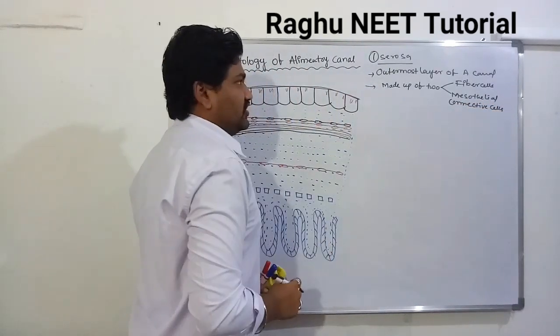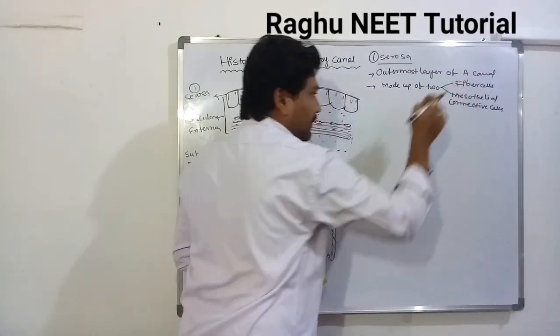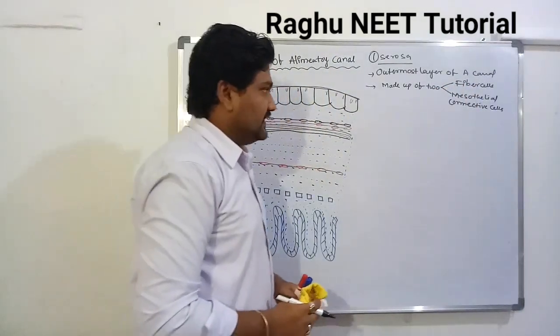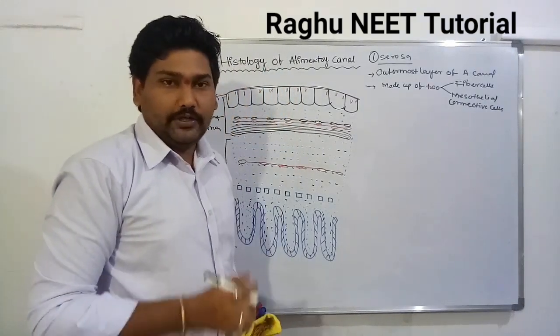Very important information about the serosa: the first one is fiber cells and the second one is mesothelial connective cells.